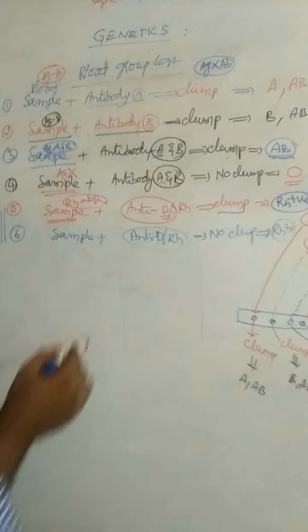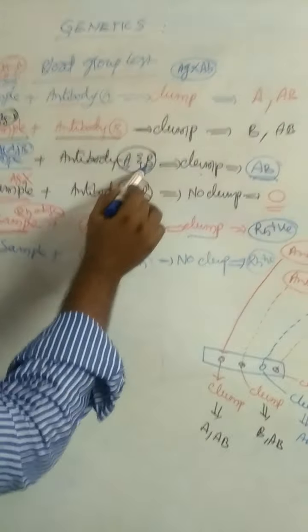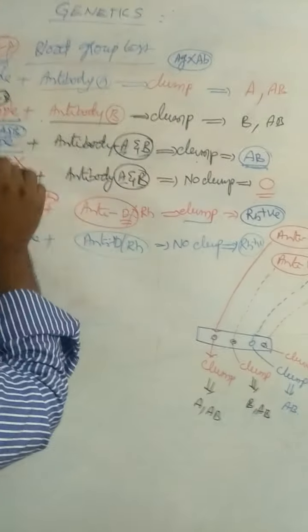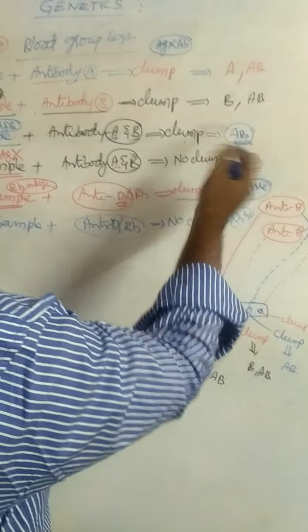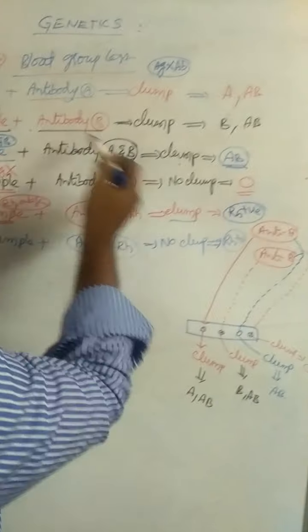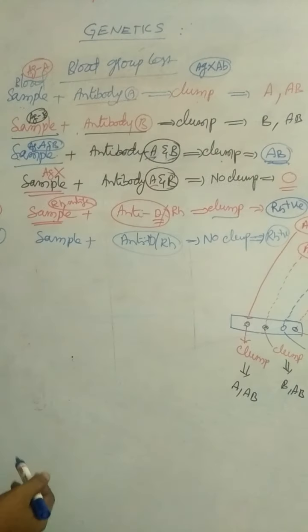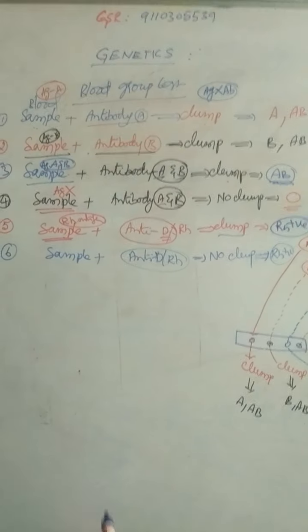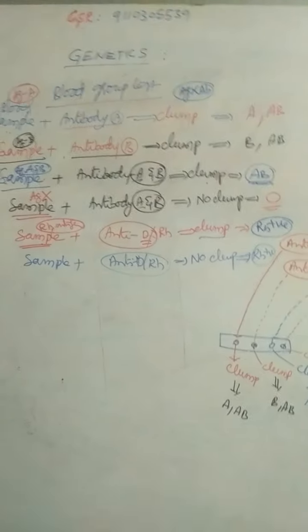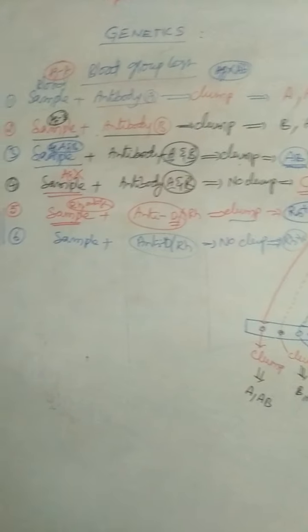For example, antibodies A and B are added to the sample, it gives clump, that is AB blood group. At the same time, RH antibodies are also added to the sample, it gives clump, that is AB positive. If there is no clump for RH antibodies, that is AB negative. That is about blood grouping.